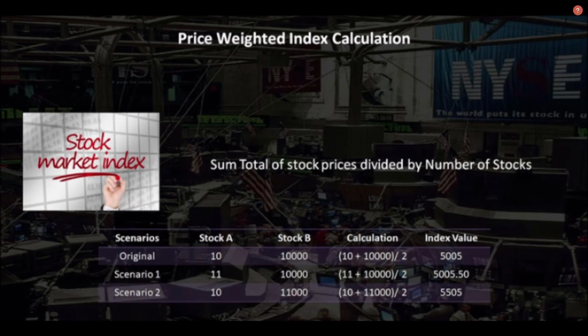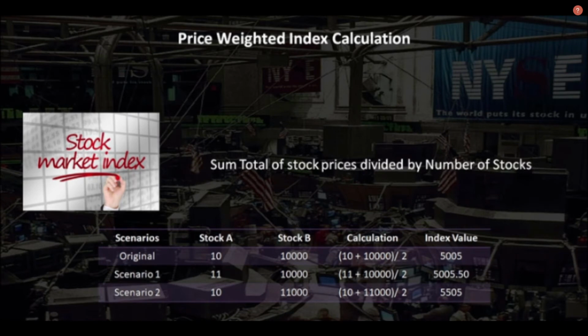In case of the price weighted index, the value of the index is calculated by adding the price of each stock and dividing the sum total by the number of stocks. So you essentially add the prices of all the stocks that constitute the index and divide it by the number of stocks that are in the index. This implies that a stock with higher price has a greater influence on the value of the index compared to a stock with lower price.